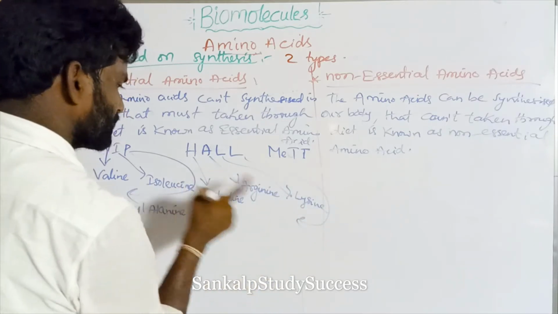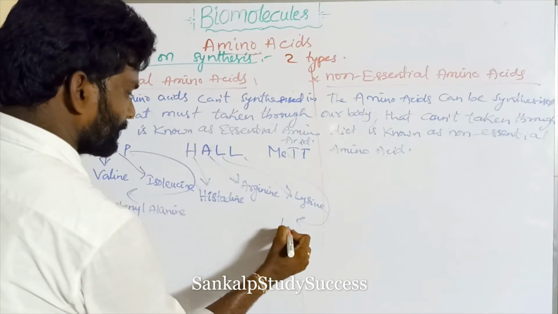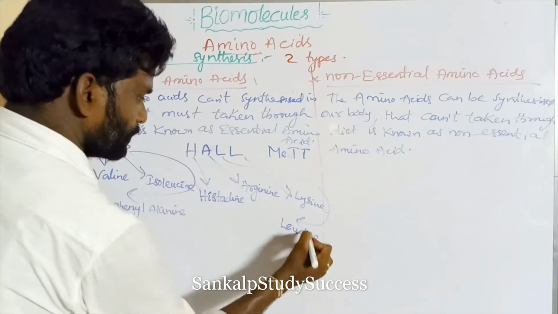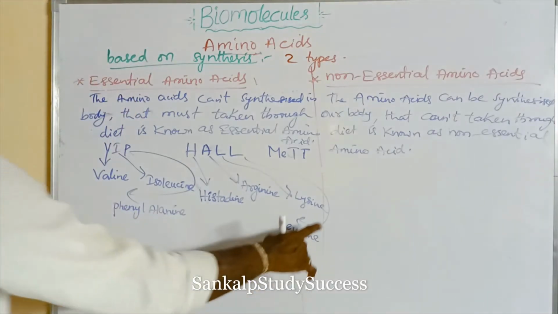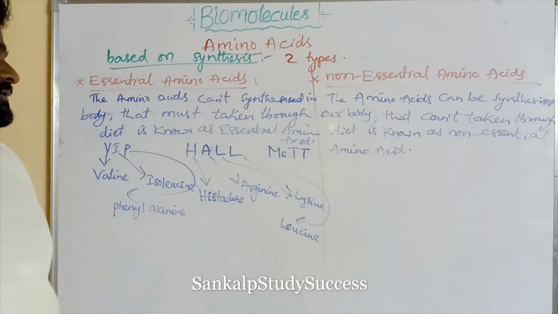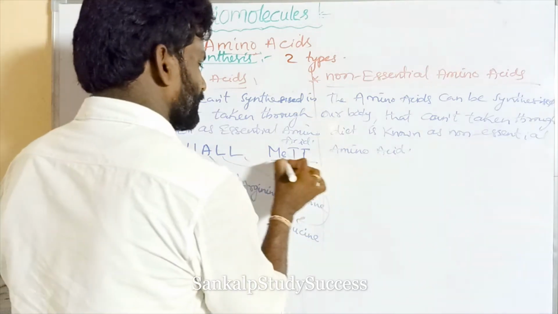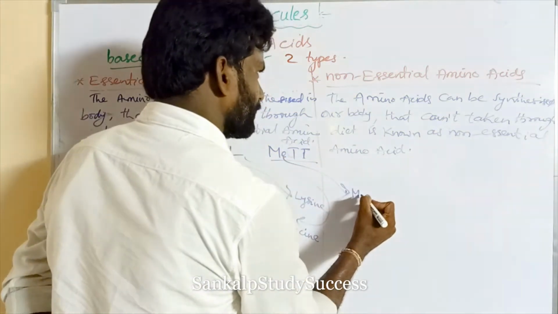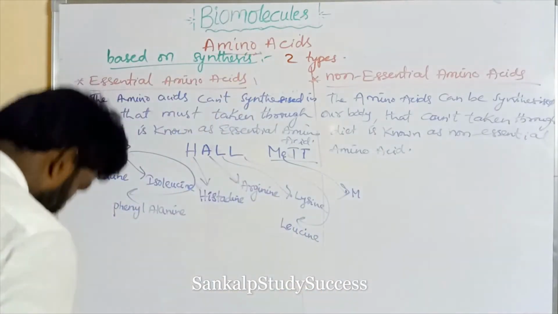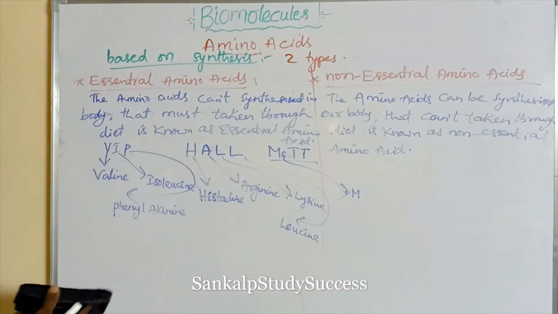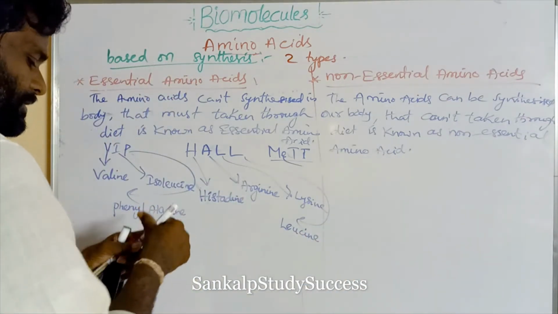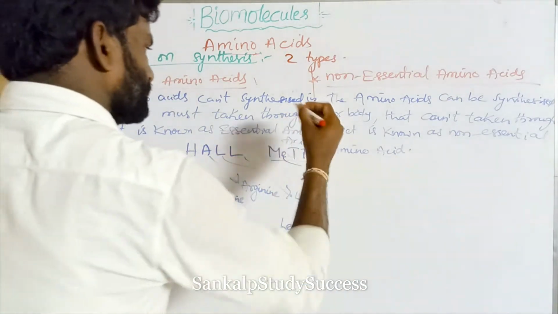So this is leucine, this is isoleucine. This is lysine, and this is leucine. Me means methionine.